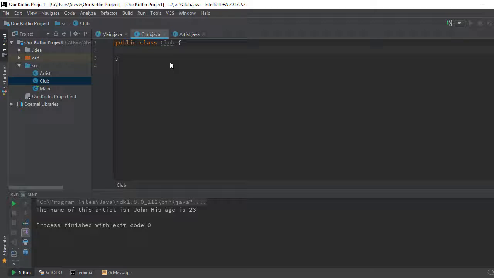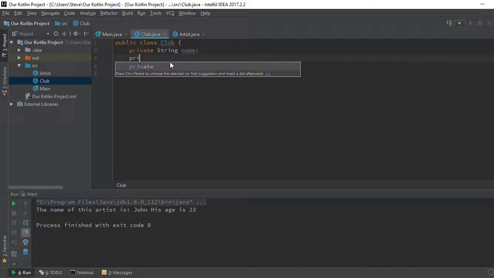The club will have a name, private string name. Cool. And the club will have, we're going to use an array list to manage the members.